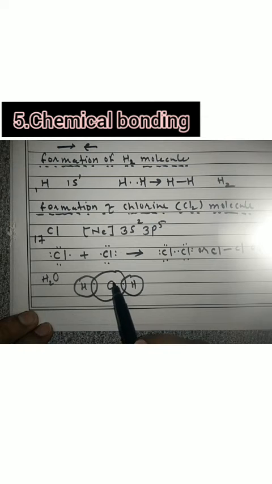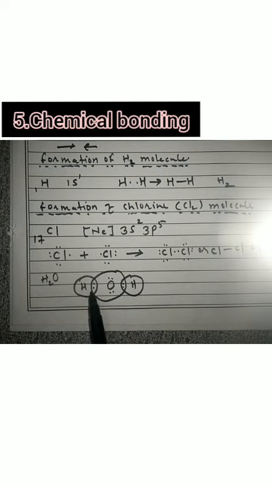Now the outermost electrons in oxygen are 6: 1 2 3 4 5 and 6. Now you can see that there is formation of an oxygen-hydrogen single bond by using these two electrons, and there is formation of another oxygen-hydrogen single bond by using these two electrons.